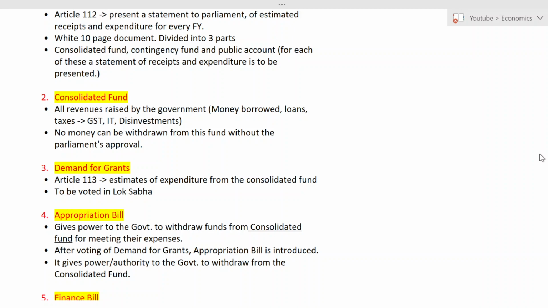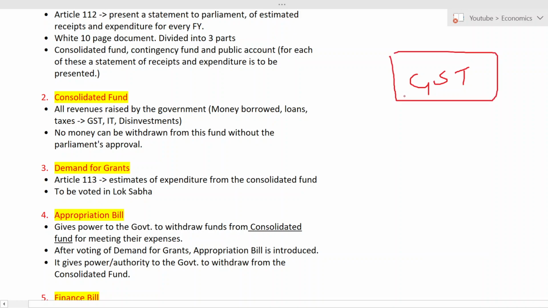Okay, now let us understand what the consolidated fund is. See, whenever you go and purchase something in a shop, you have to pay the tax called GST. So you all know about this, right? You all know about GST, right? So whenever you purchase something in a shop, you have to pay GST.